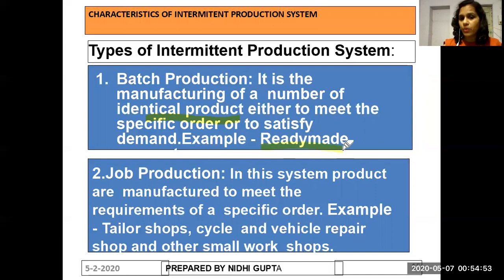An example is ready-made clothes. Job production is a type of production in which the products are manufactured to meet the requirement of a specific order. Examples are tailor shops, cycle and vehicle repair shops, and other small workshops.